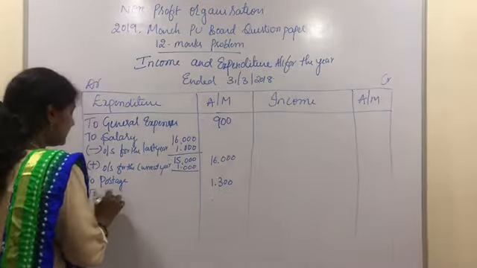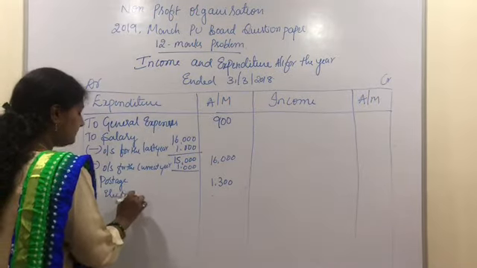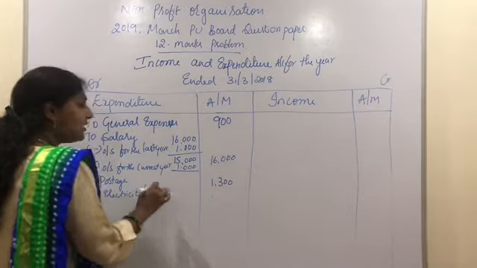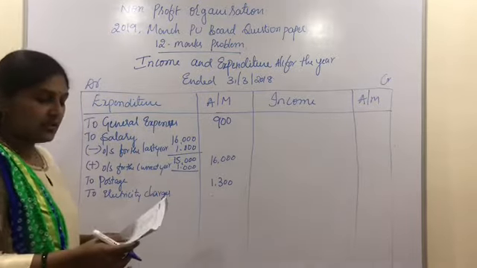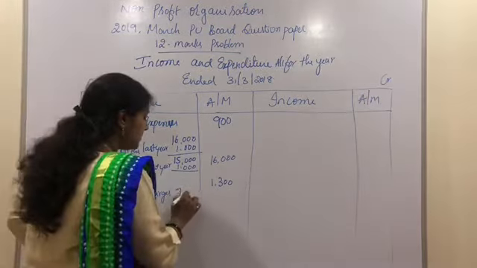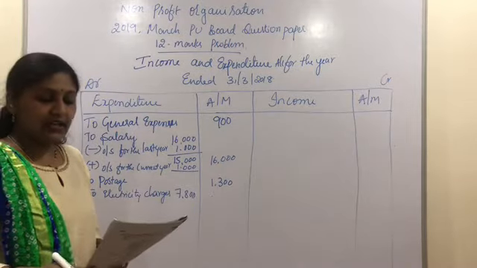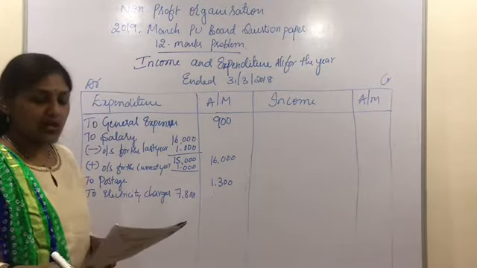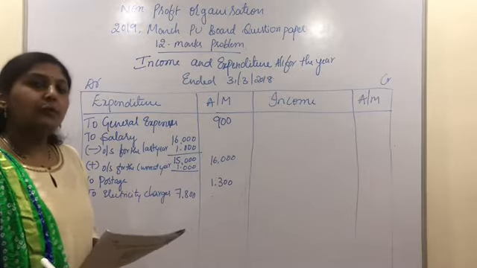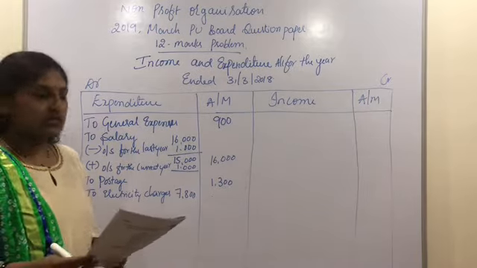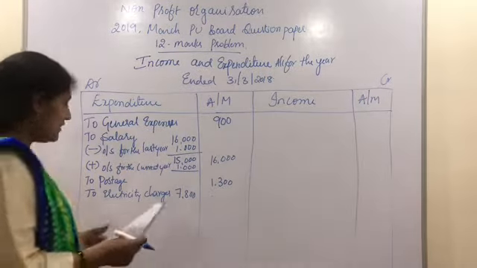To electricity charges, I am writing the balance of electricity charges in the inner column, which is 7,800, because there is an adjustment. The last adjustment says that electricity charges paid in advance rupees 650. So prepaid electricity charges for the current year, we need to minus this from the electricity charges here.